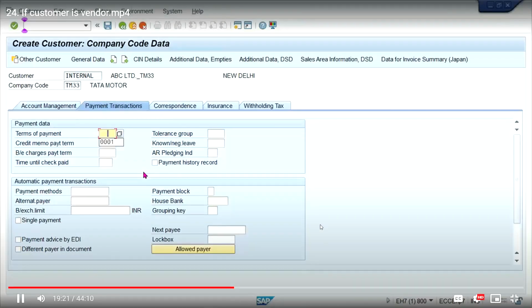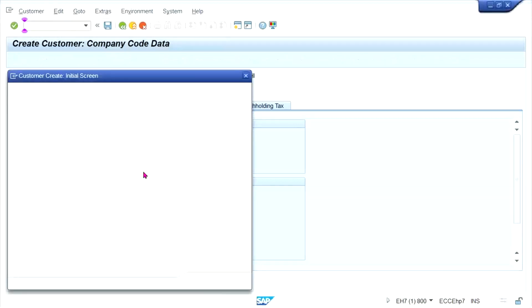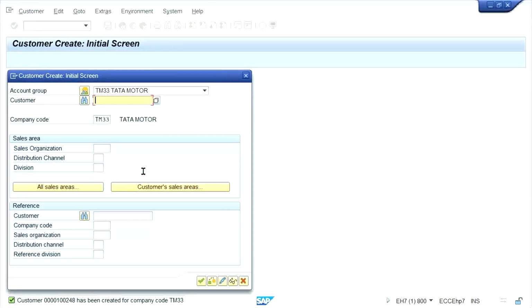Payment transaction, payment terms. Just save it. Nothing else apart from this. Customer number 248.